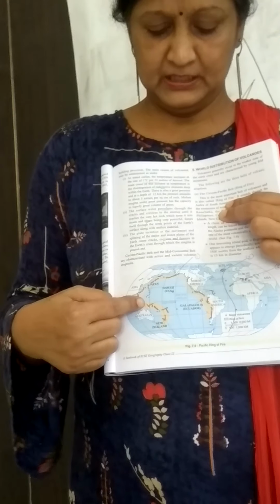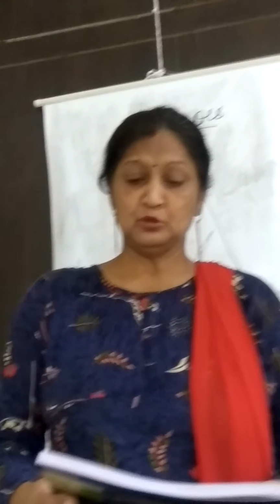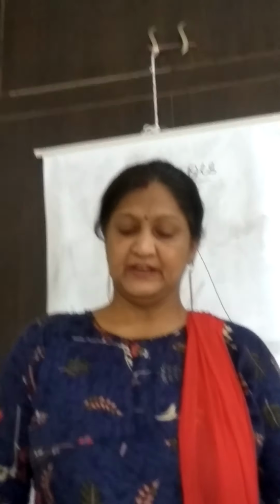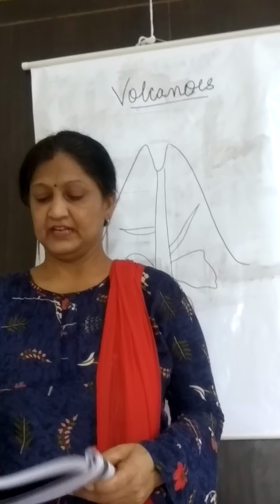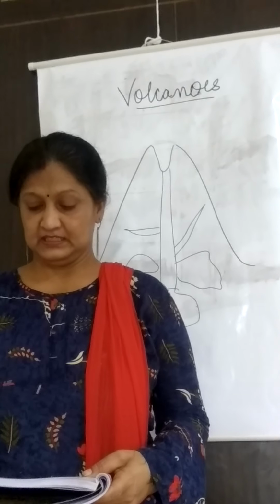The first region is also known as the circum-Pacific belt, because it lies around the Pacific Ocean. Mainly North America, South America, Japan, South Asia and Australia are part of the ring of fire, or the circum-Pacific region.